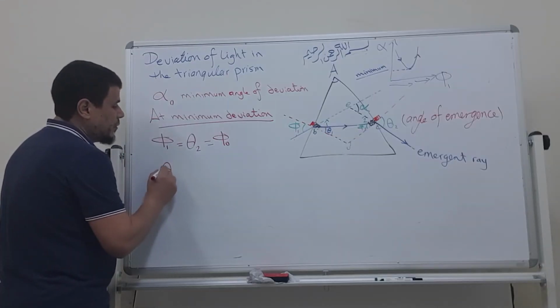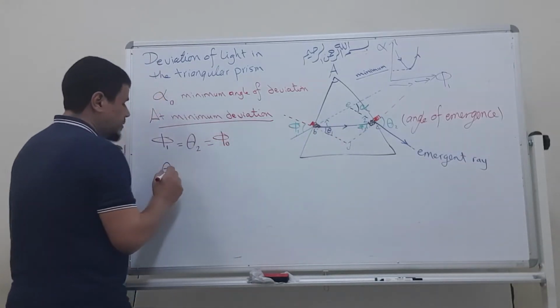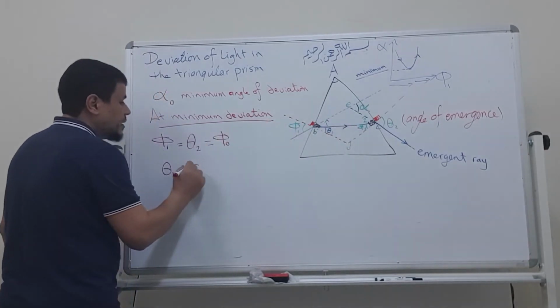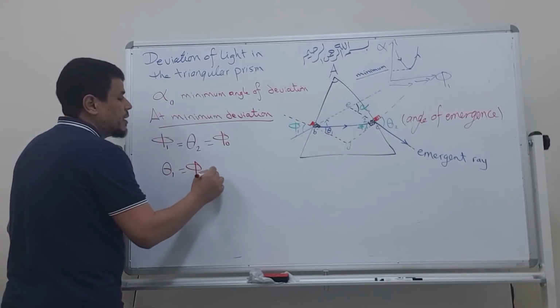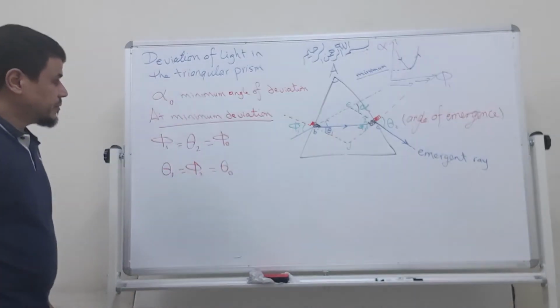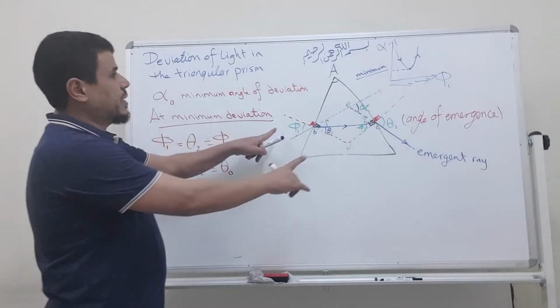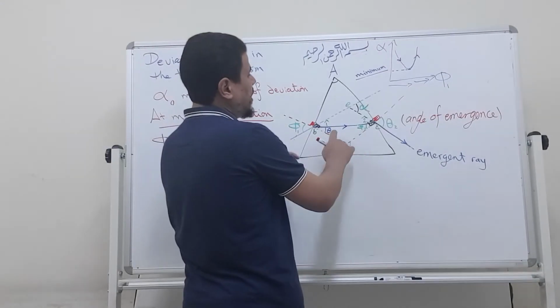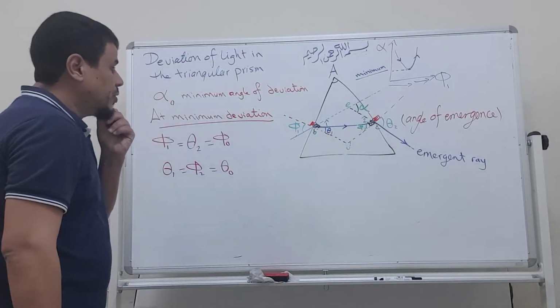The angle of refraction here will be equal to the angle of incidence here, and we will call them theta naught. So these two angles will be equal and we call them phi naught. These angles will be equal and we'll call them theta naught.